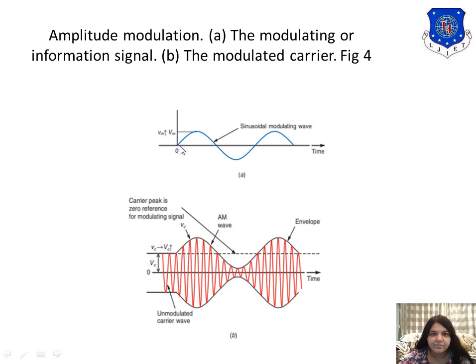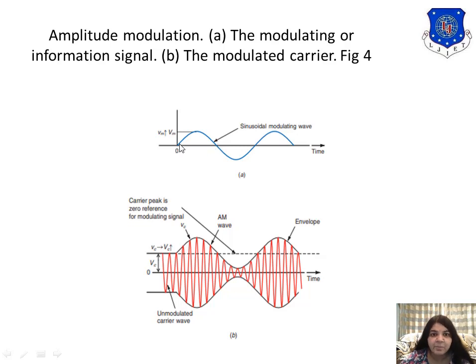So now you can see that when the amplitude of the modulating signal is 0, there is no change in the amplitude of the carrier signal. As the amplitude of the signal increases, the carrier signal amplitude increases. Now over here we have the maximum change. When you reach over here, again the amplitude is 0, so there is no change in the amplitude of the carrier signal.